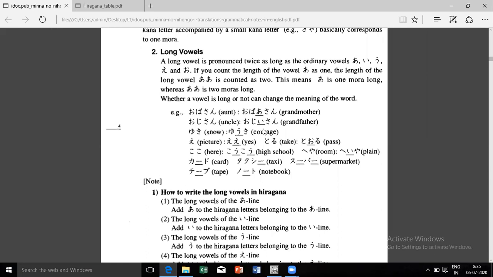Do not say like that. Okaasan. Not like that. So it should combine, it should join together. Ojiisan, okaasan. Just prolong it. Do not separate that A and E. So yes, that was ojiisan.